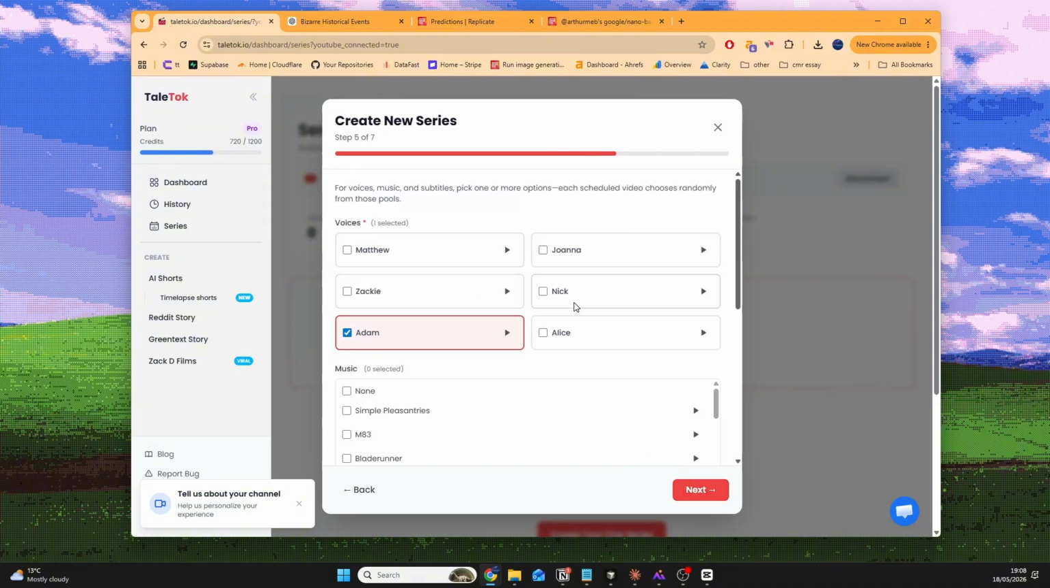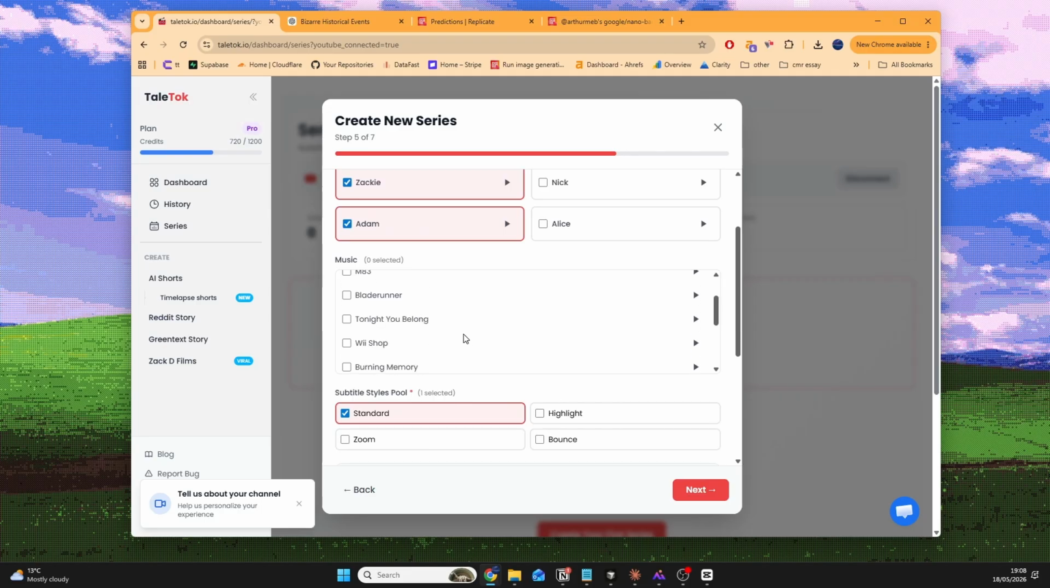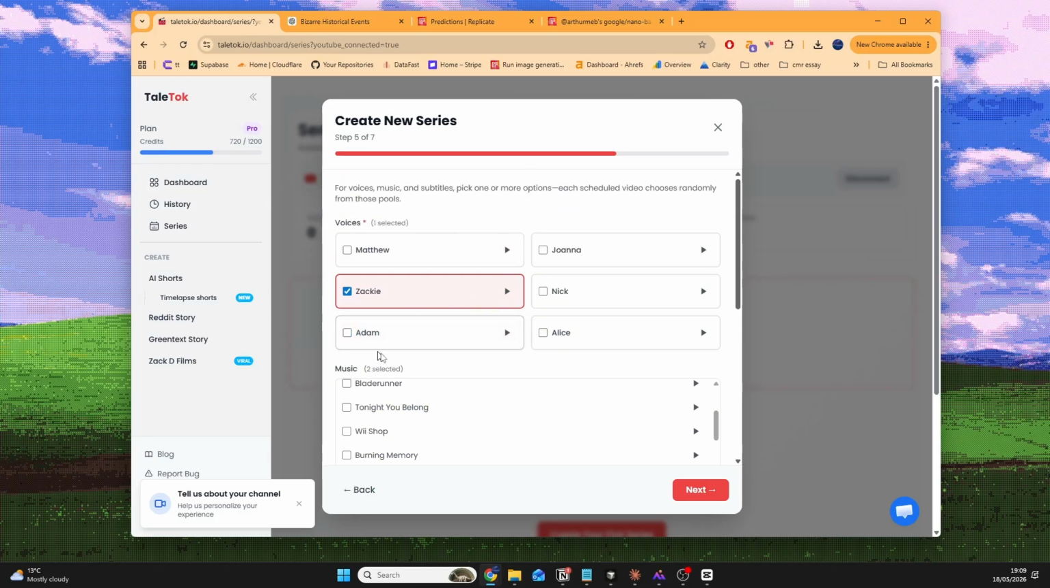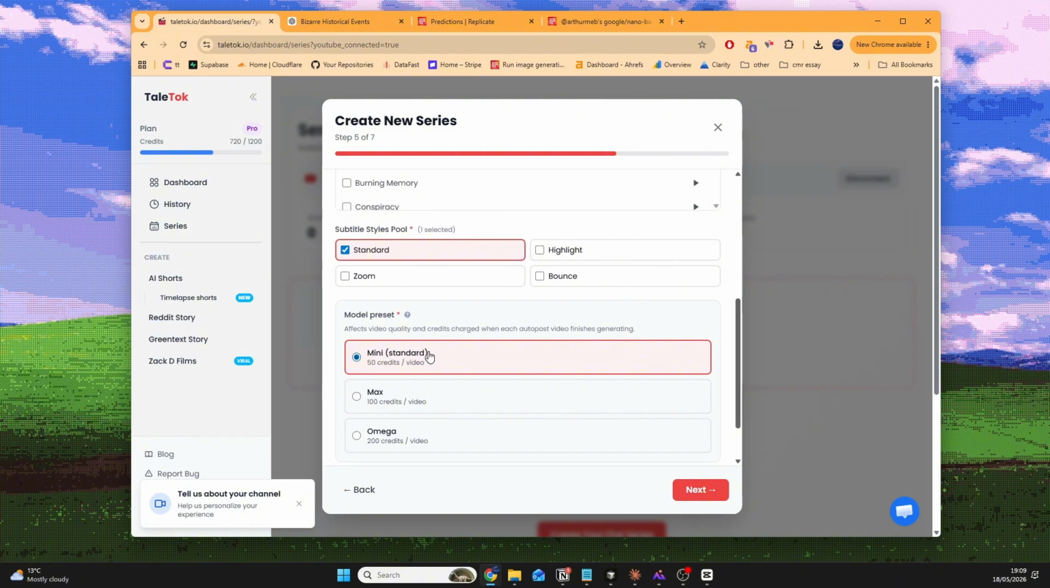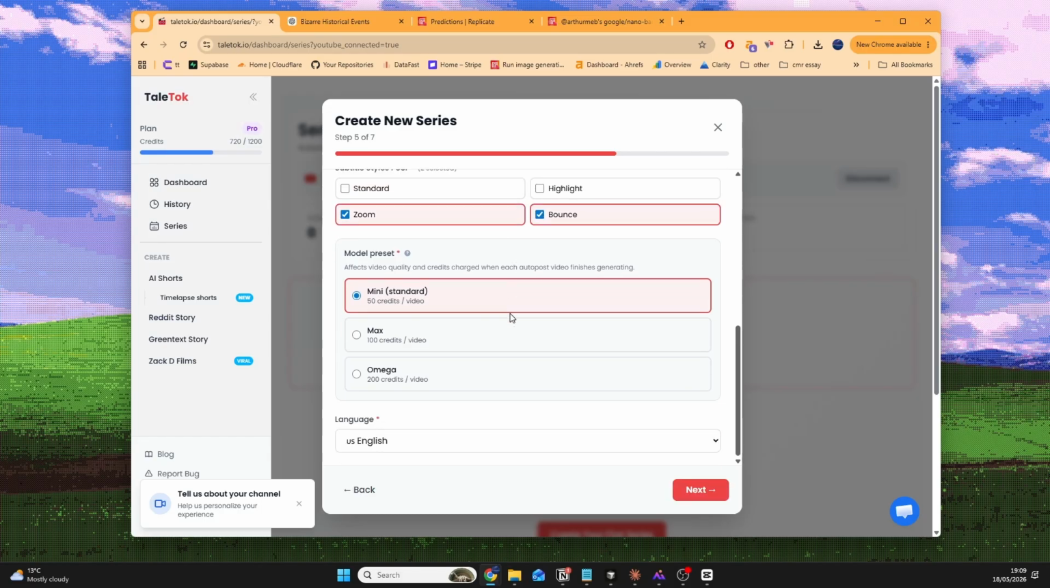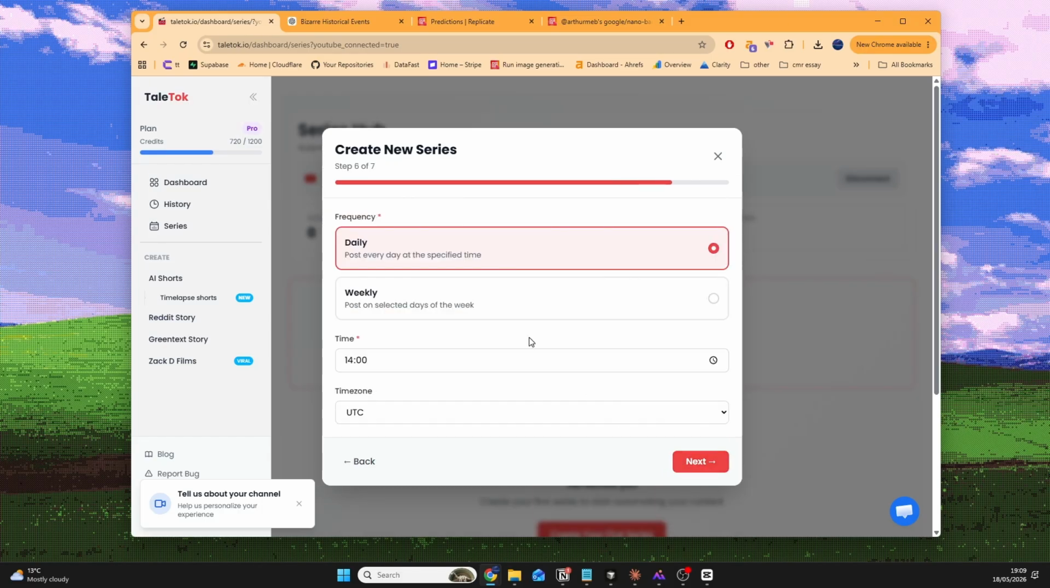We can choose the voices we want to use. So if we just want Zack to be used, we just choose that. If we want it to be a random selection between, say, Zack and Nick and Adam, we can do that too. And then we can choose the music we want to use. We're going to choose one of these two. Here we'll just choose Zack actually, or we'll put Nick too. And we'll just choose Tail Talk Mini, which is the smallest model, but that should be good enough. And the subtitles will have zoom and bounce. English is what we want.